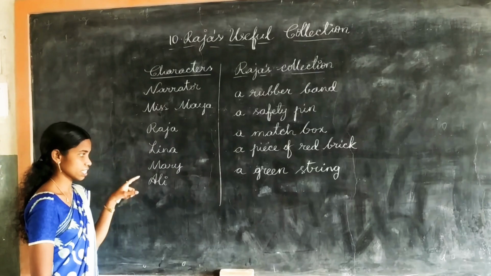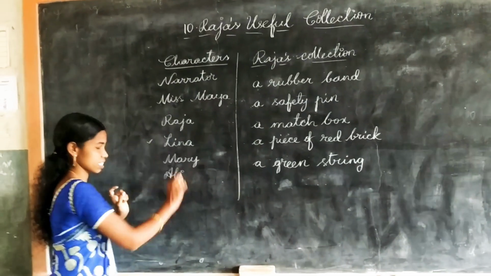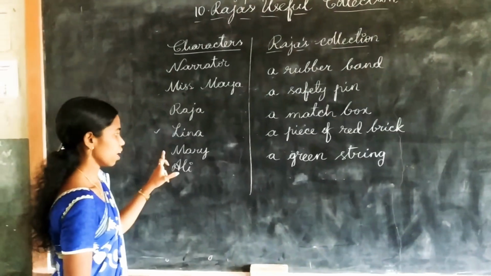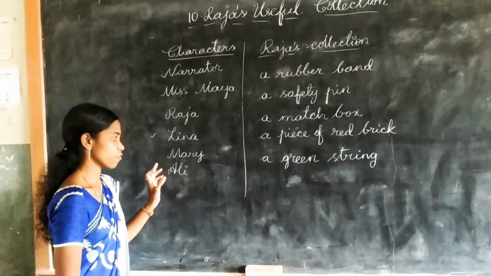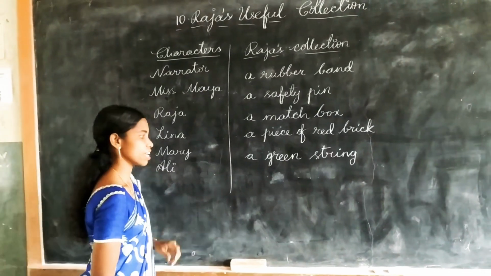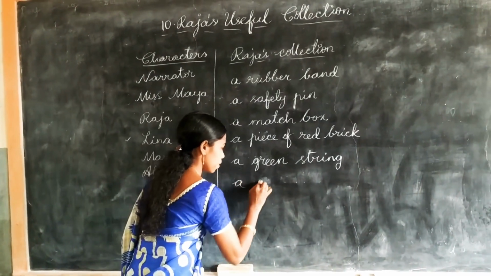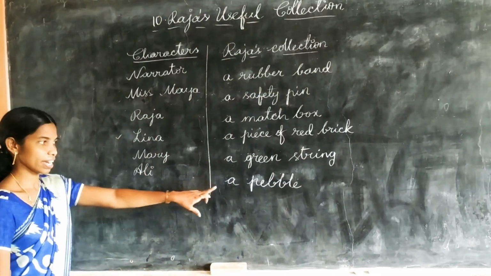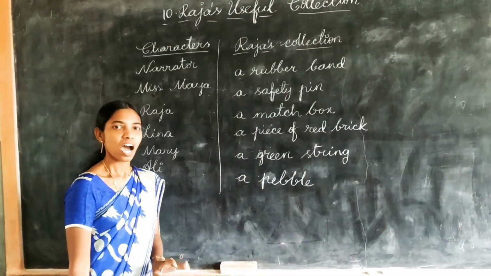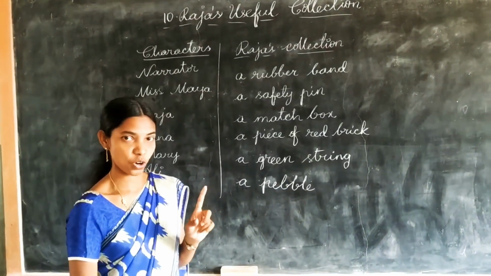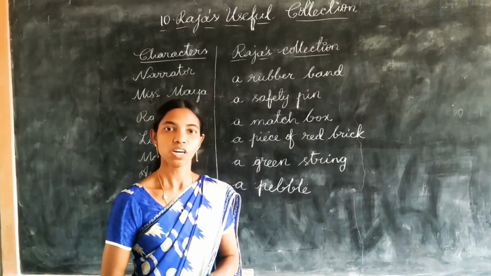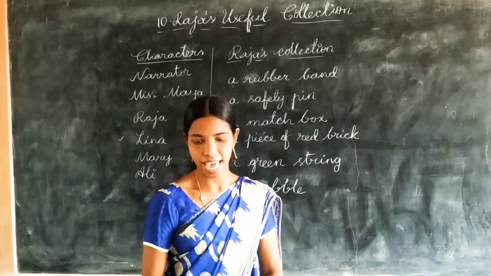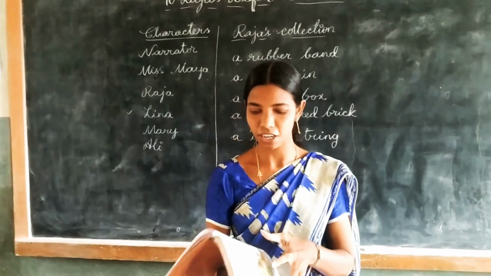We have discussed only about Leena. About Mary and Ali we have to see here. While entering into the story of Mary, here he used a stone, a pebble. How did he utilize the pebble? I already showed you pictures in the previous lesson, so once again go to that lesson and watch it. Okay, Nana? So, pebble. Let us read the next part of the lesson.